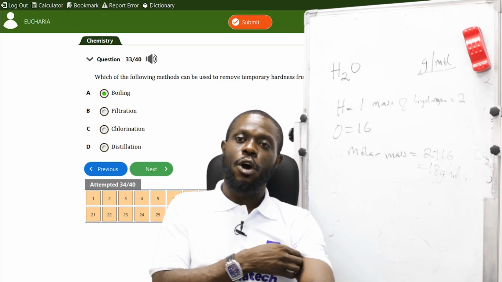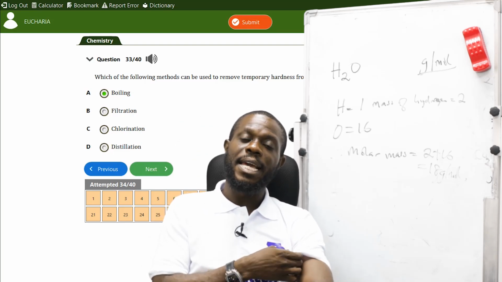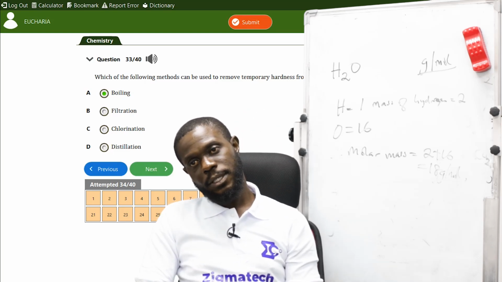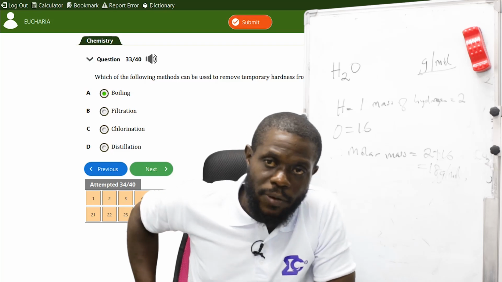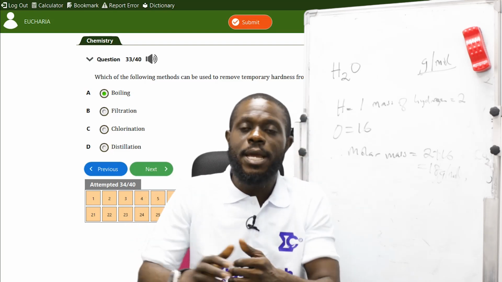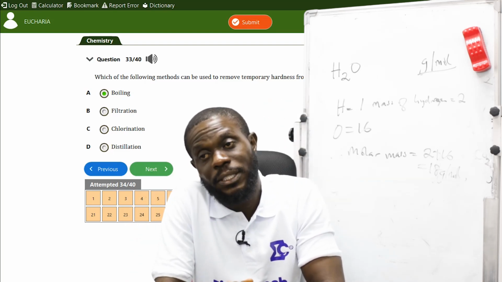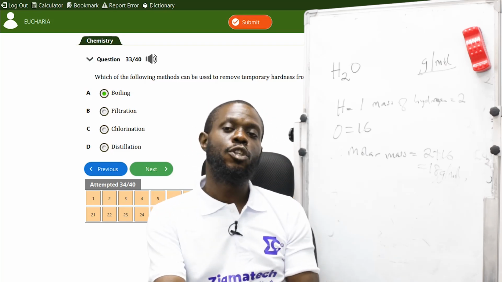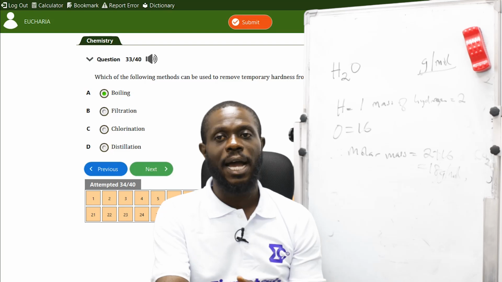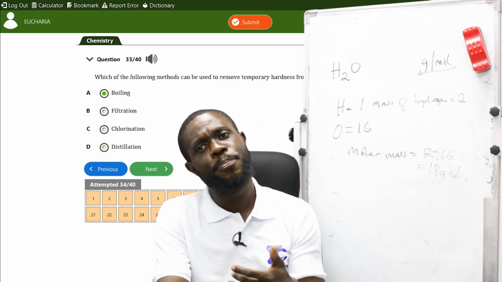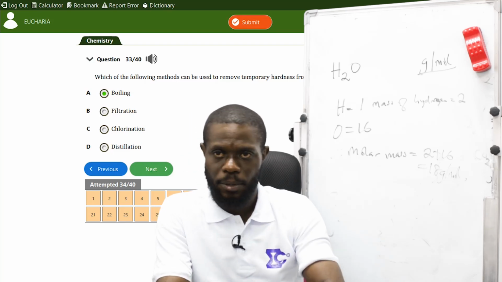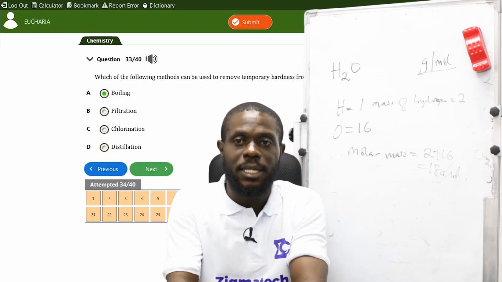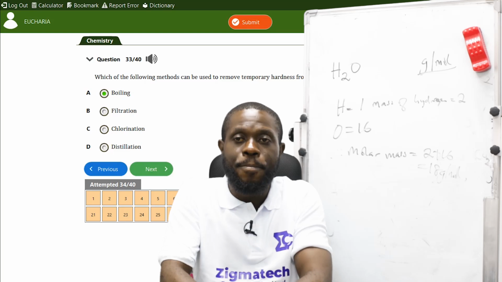Now the next one is chlorination. Chlorination is using chlorine to remove impurities from water. Chlorine is used to purify water because it is an oxidizing agent. In essence, it's used to remove impurities from water because it's an oxidizing agent. So chlorine removes it permanently. It removes every single impurity from the water.